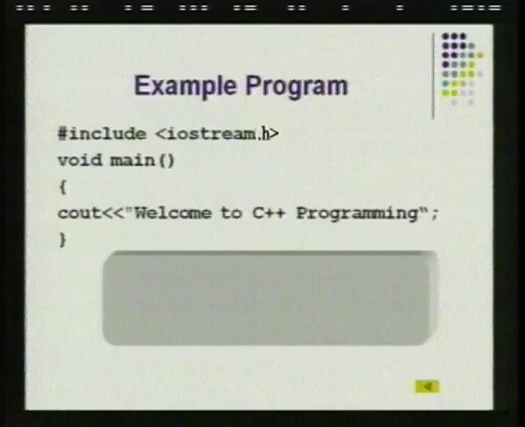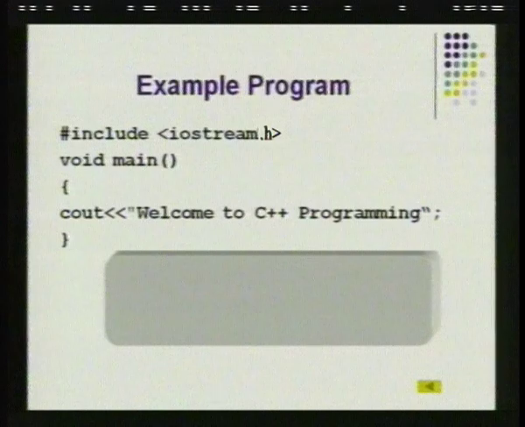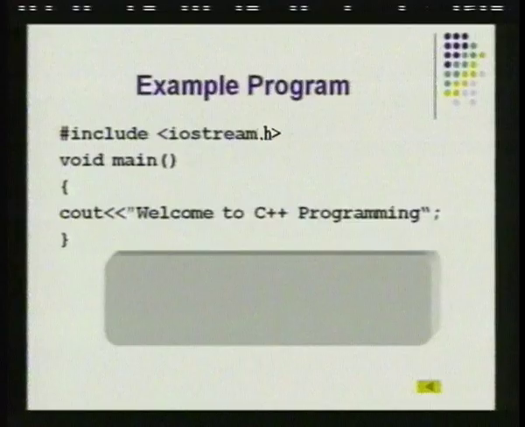So, this is an example program, hash include iostream.h, which is nothing but the header file. So, this is only an example. In C we had stdio.h, here we have iostream.h. Void main is the function where the program starts. You have the cout function. Cout is the output function in C++, the syntax of which we will be seeing in the later slides. So, here we are, it is somewhat similar to the printf statement in C. So, here we are printing welcome to C++ programming and we are closing the function.